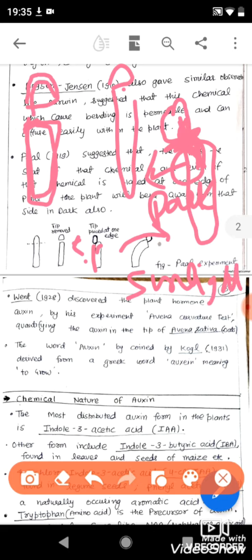If you place the complete tip, then the auxin can be transported in a uniform manner. But even if we place only a little contact between the stem and the tip, it can be diffused into the plant. So Paal suggested that even in low concentration, the auxin can work.